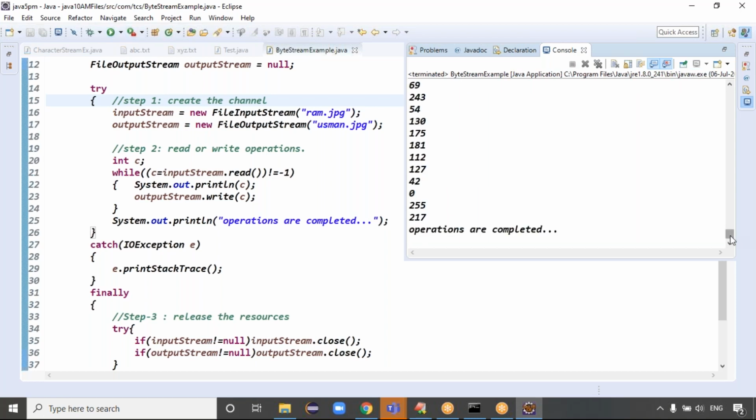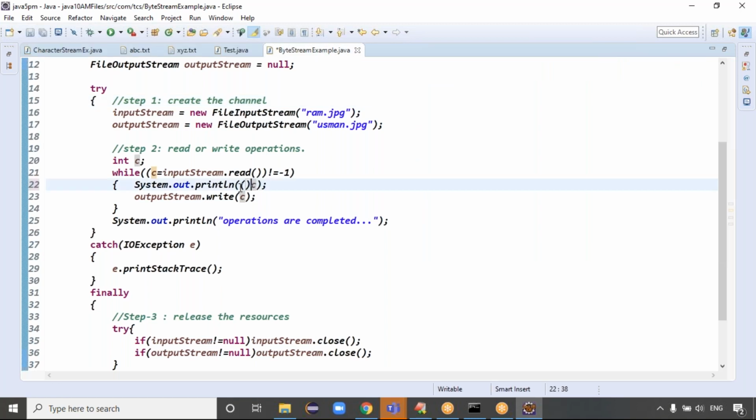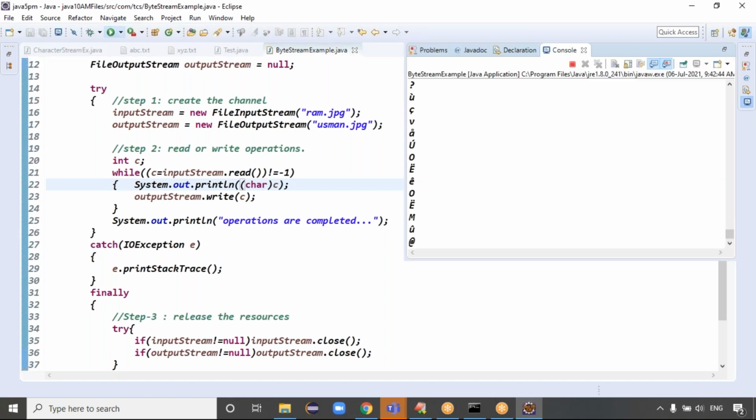After that, the operations are completed, right? Exactly, very clear. This is all information, guys. Let me check the character format, what exactly it is doing internally. Let me check the typecast. In character format, maybe you will get unreadable characters, because the pixels contain image data in a different format, right? Yes, internally the image is transferred like this.